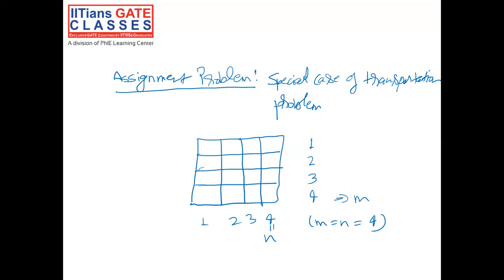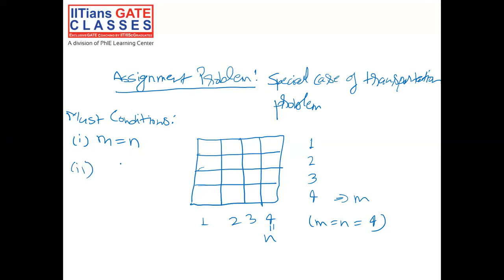So special case of transportation problem means it has some must conditions with itself. So let's see what those must conditions are. The first must condition for a transportation problem to be called an assignment problem is m must be equal to n, and this is true in our case as well because we have 5 jobs and 5 machines.